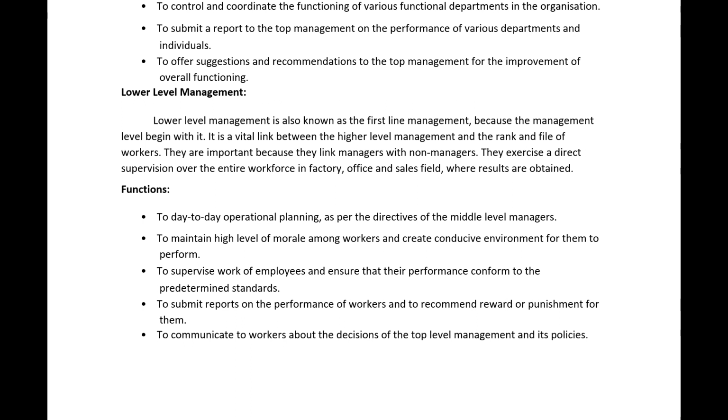So these are the different levels of management. I hope you understood the concept. This is most important in whatever university it is. This question is asked many times, so it's an important topic. While taking notes, you can pause my video and note down the topics.